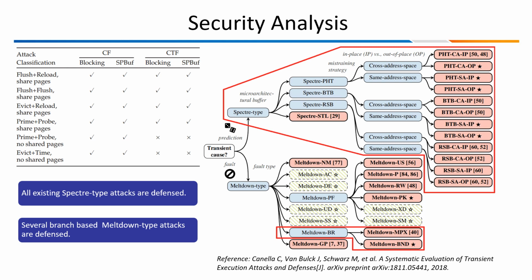As for hazard filter mechanisms, CF defends against all Spectre variants based on cache side channels. And the SPBuffer filter is able to prevent widely used variants employed in shared pages, but fails to block variants that do not need shared pages. And we see the right figure. Existing Spectre type attacks are defended, and several branch-based Meltdown type attacks are also defended.